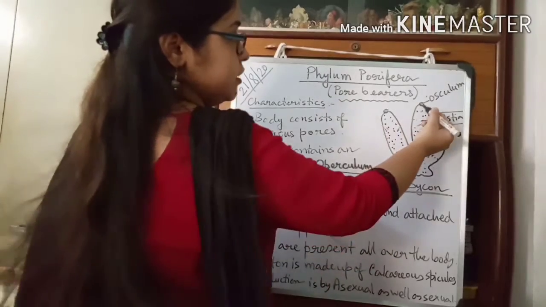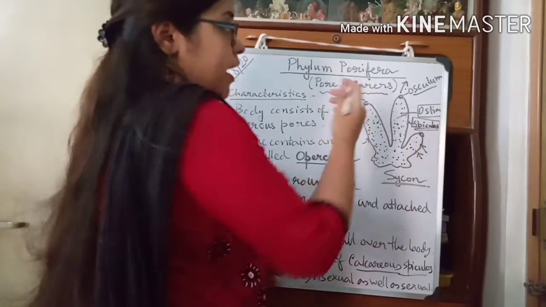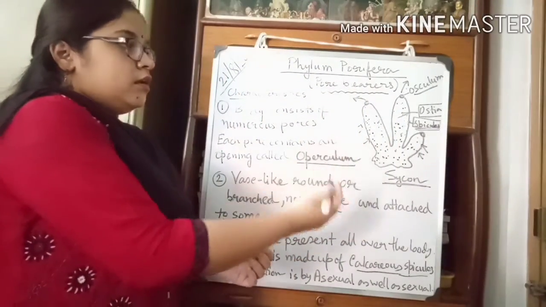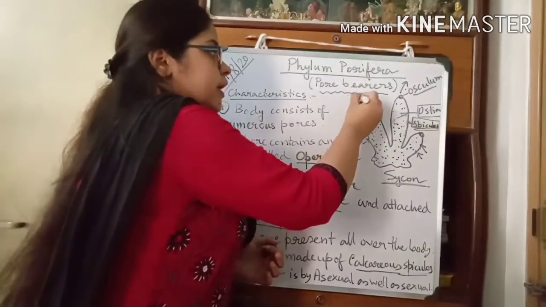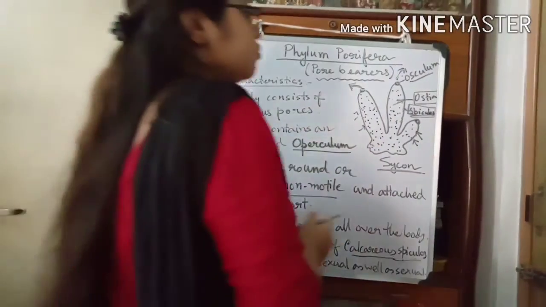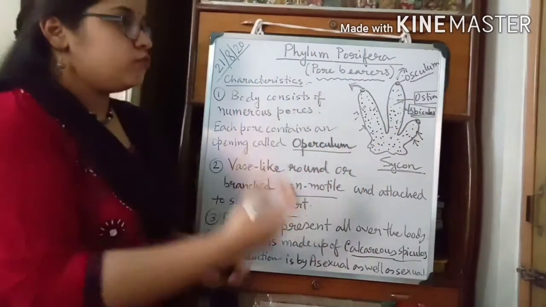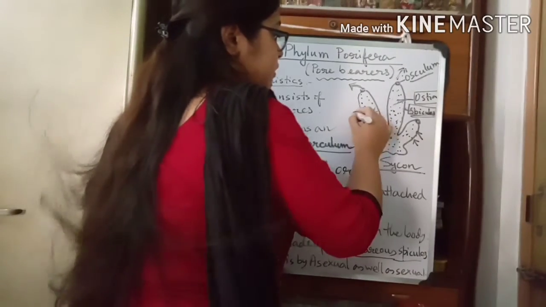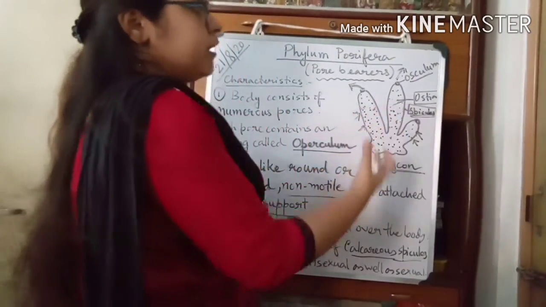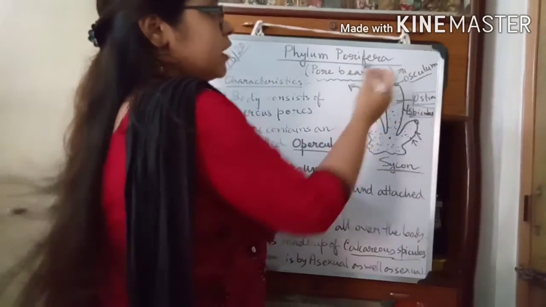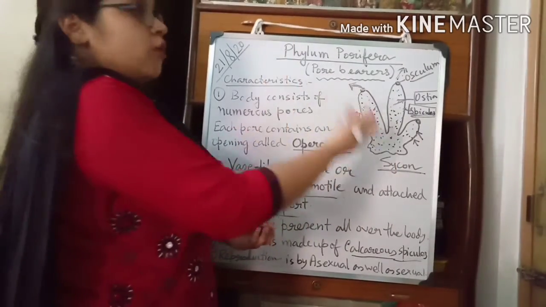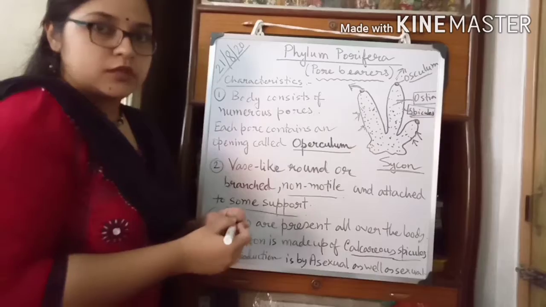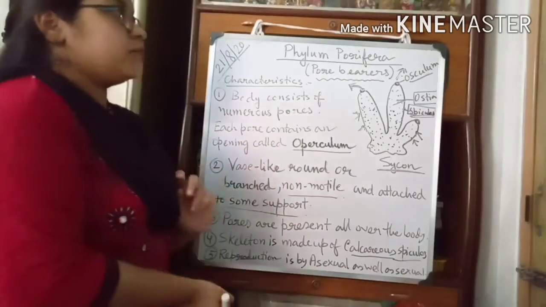And here you can see the osculum. What is the osculum? The osculum is a large aperture that we can observe in the organisms of phylum Porifera, through which the water is expelled out. Through these ostia, the water along with the food substances is drawn into the body, and through this osculum, which is a bigger aperture, water is expelled out from the body of the sponges. Sponges are mainly included in this phylum Porifera.